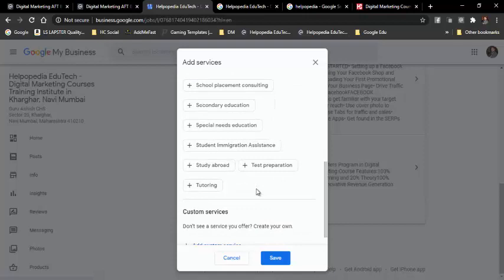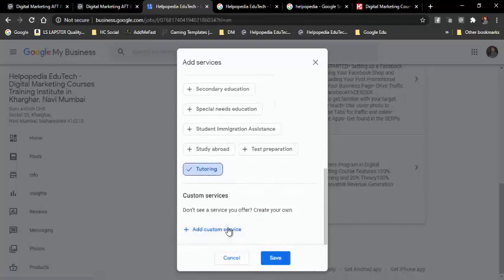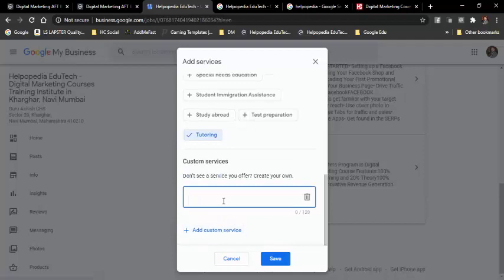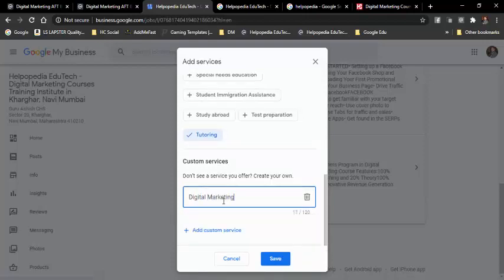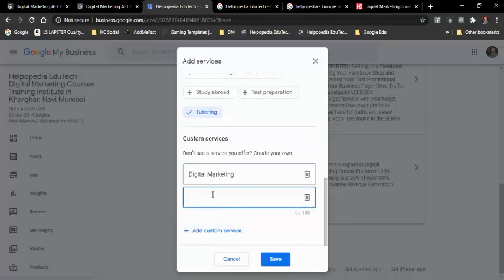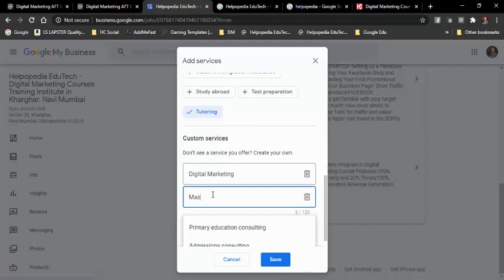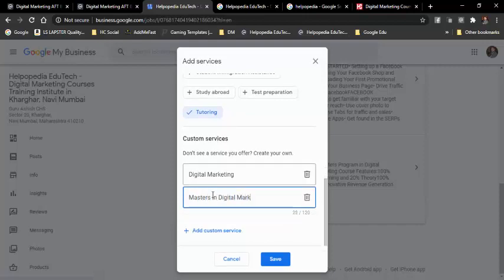Okay, I can add tutoring, and I can add custom services. In custom services, whatever we had added previously, like digital marketing, then add another one, say masters in digital marketing.